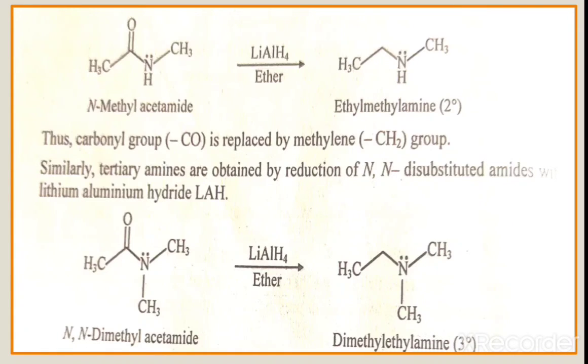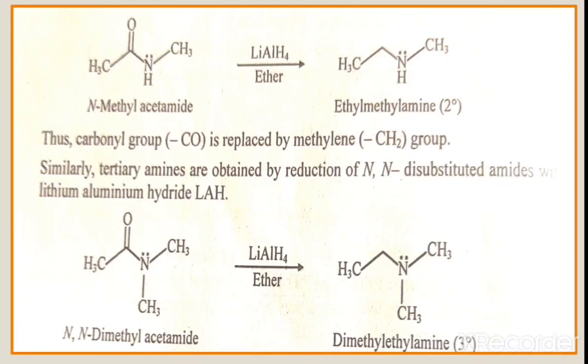And we take one example here, the N-methyl acetamide. Here CH3 C double bond ONH CH3. Here N-methyl acetamide undergoes reduction by using lithium aluminum hydride, and we get the secondary amine. Formation of secondary amine. That means here CH2CH3, that means this is ethyl methylamine. We get the secondary amine.